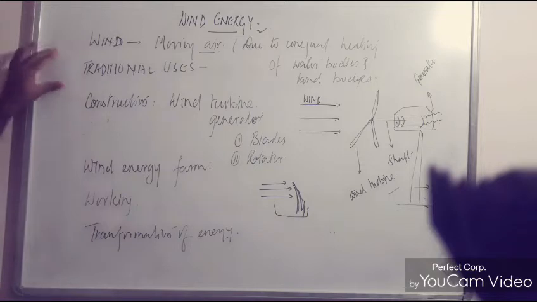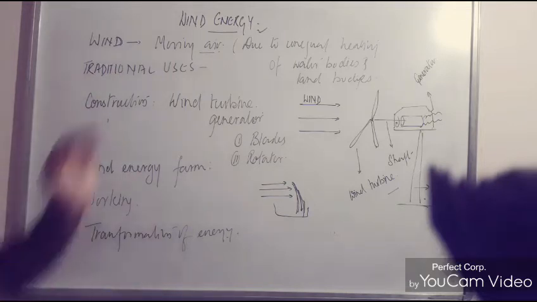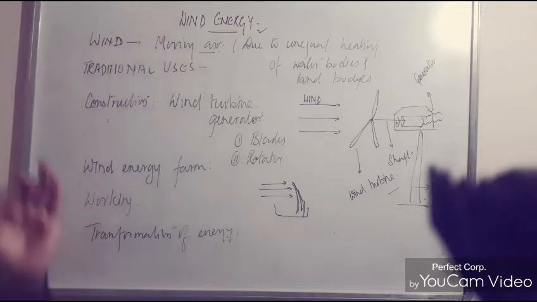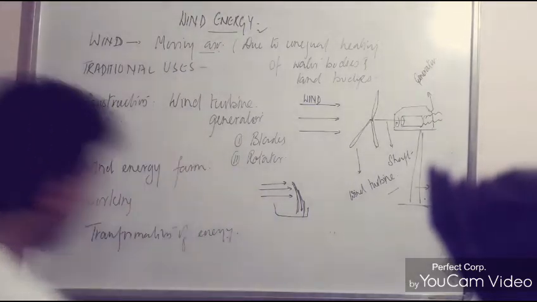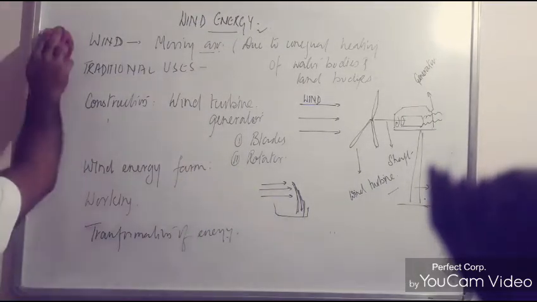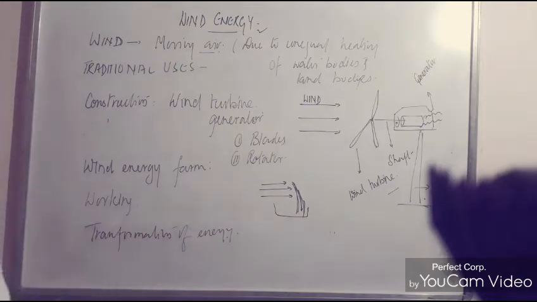Second traditional use was, it is basically used to uplift the water from underground using wind. It was also used to grind the grains with the help of wind energy. That means wind energy was basically used to grind the grains with the help of the stone crusher. So that was traditional use. But nowadays, wind energy is seen as one of the best alternatives to your conventional fuels or your fossil fuels.